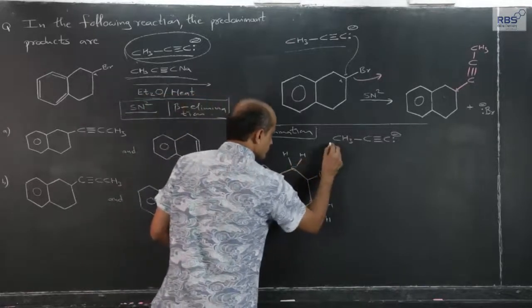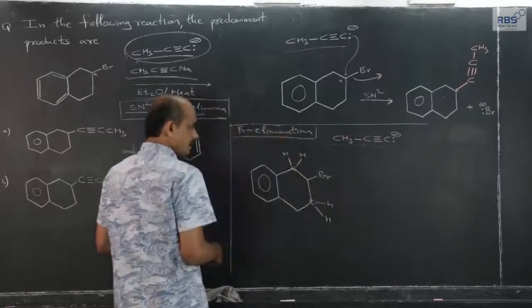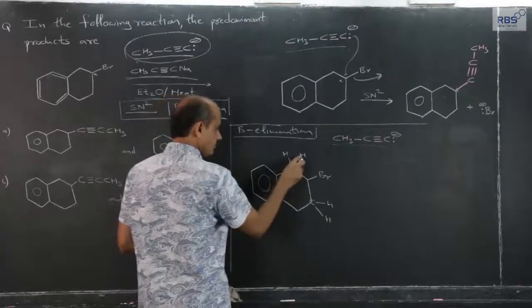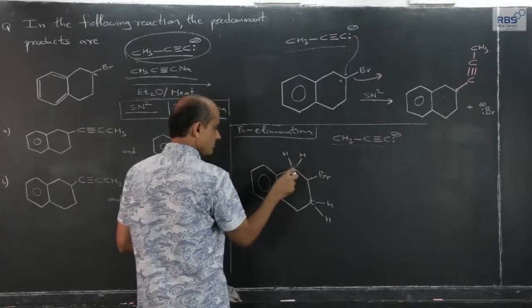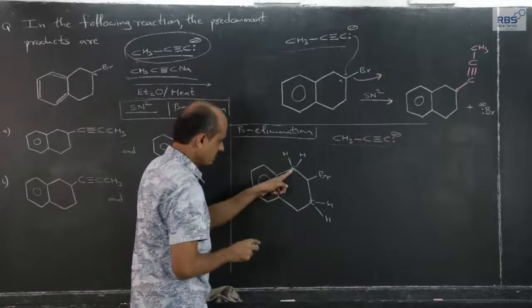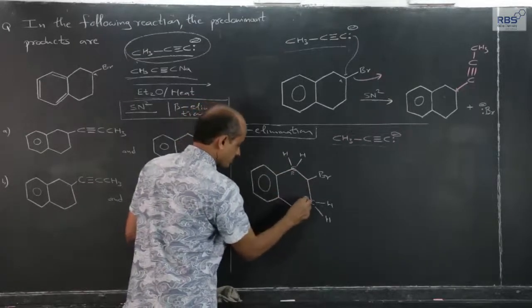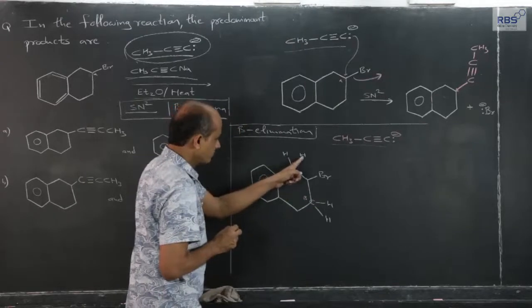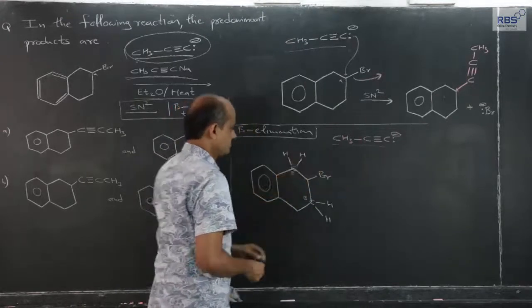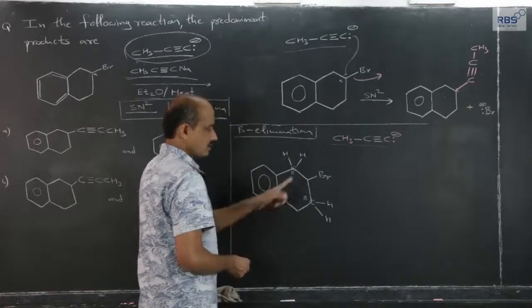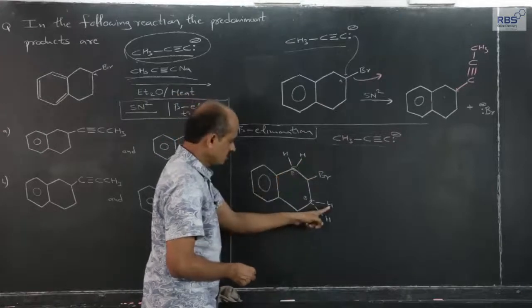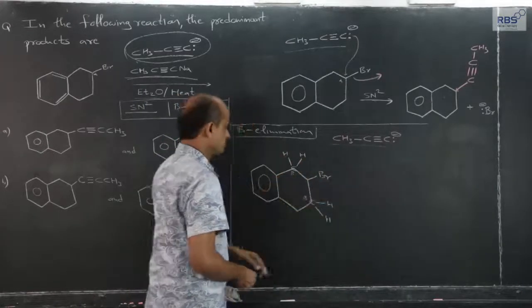So, this strong nucleophile methyl acetylide will remove beta hydrogen. There are 2 beta carbons, this one is alpha and this one is beta. It will remove hydrogen in the form of H plus ions. It can also remove this hydrogen in the form of H plus ions.